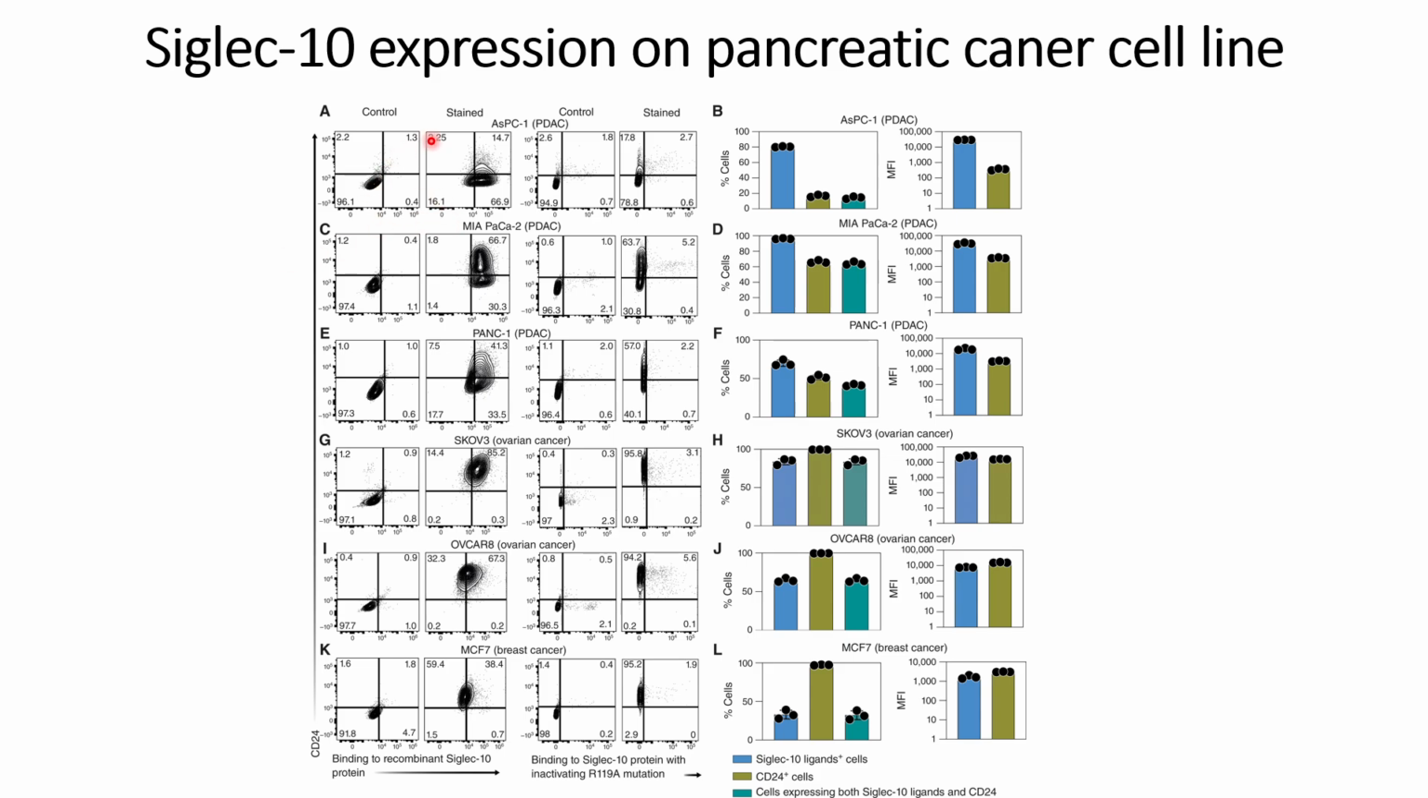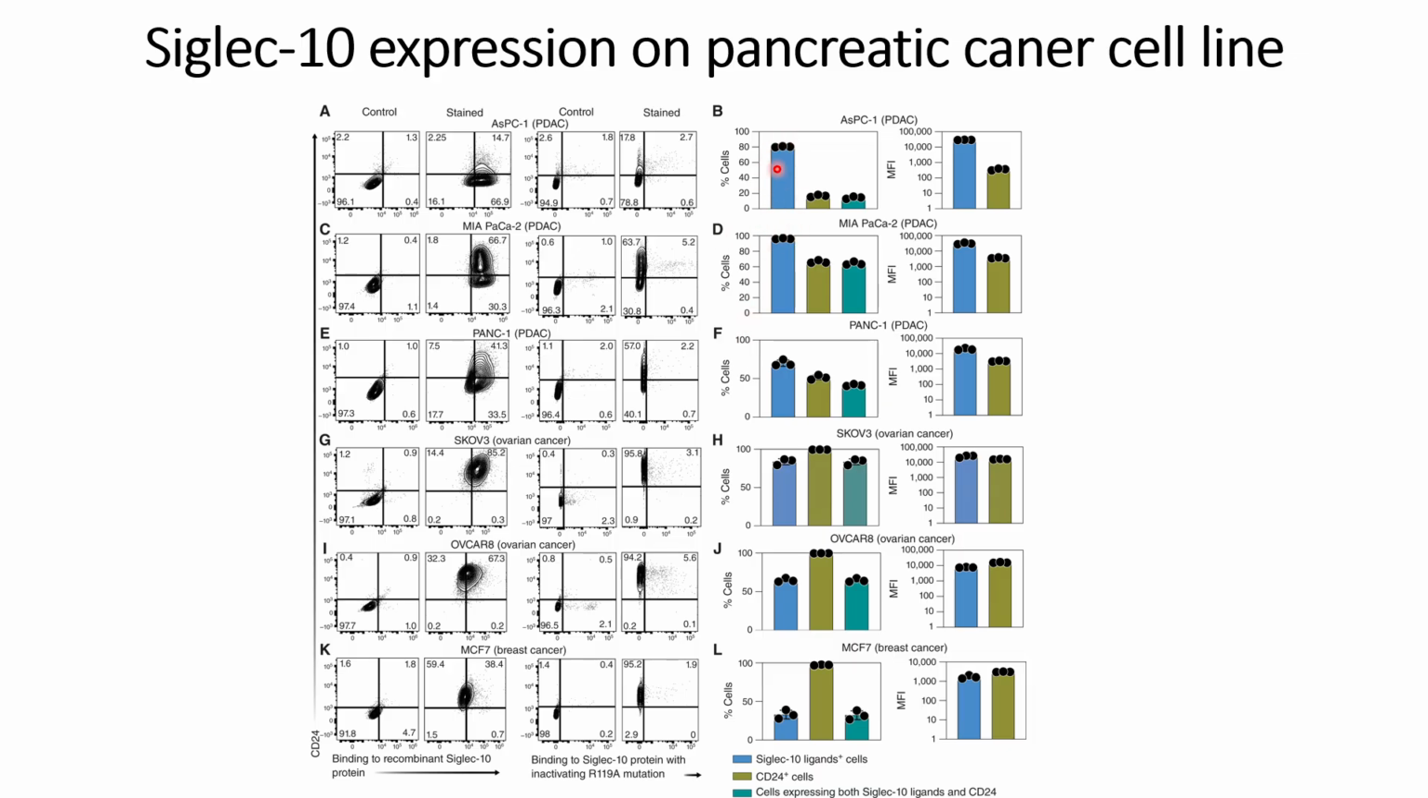We can see that for ASPC1, both expressions are there, but the expression of Siglec-10 Fc is higher, whereas the expression for CD24 is lower. In MIA PACA2, the expression is higher for CD24 but lower for Siglec-10. Similarly, PANC1 follows the same trend: signals are higher for Siglec-10 chimeric-Fc, but slightly lower for anti-CD24. And these they have quantified in panels B, D and F respectively,